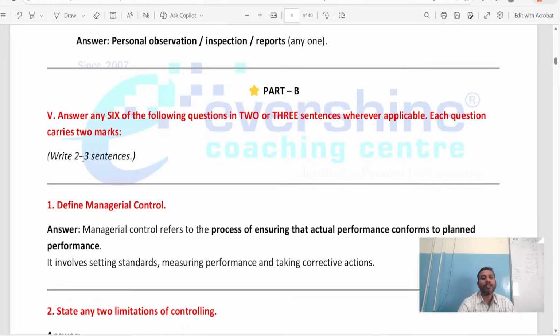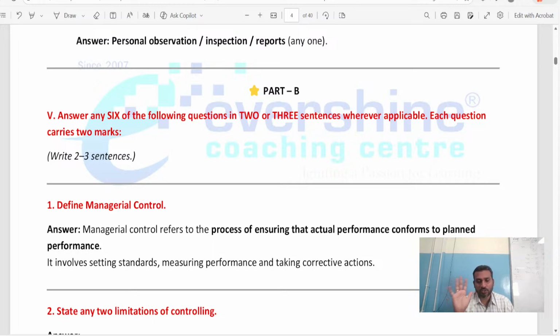Now come back to part B. Answer any six of the following questions in two or three sentences wherever applicable. Each question carries 2 marks. Like this only they will give you in the exam. Children, in your exam you will be getting the question paper like this; don't get confused. In exam what sentence they give, that sentence I have written here.